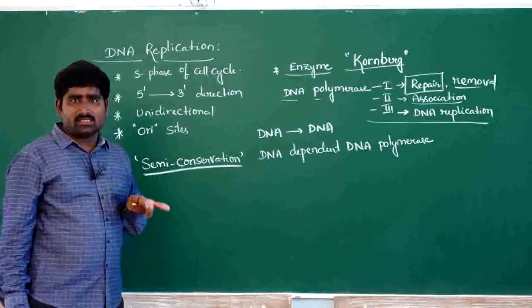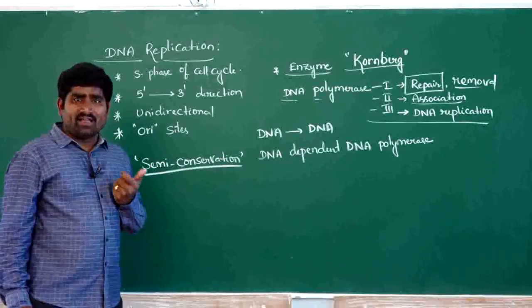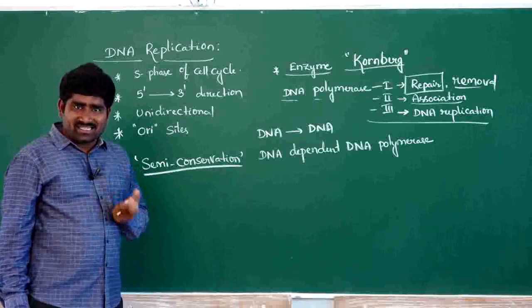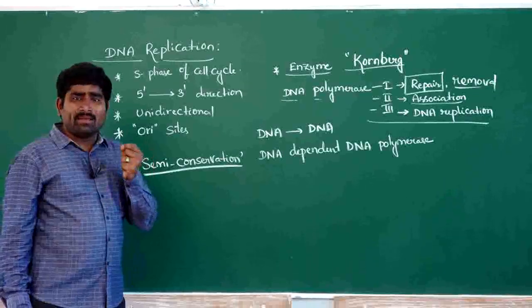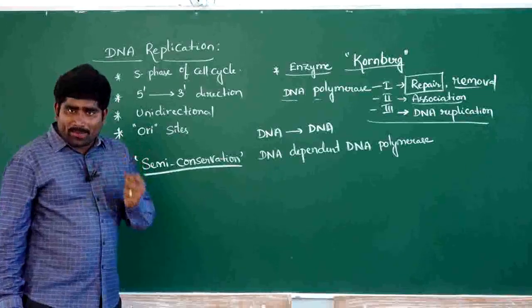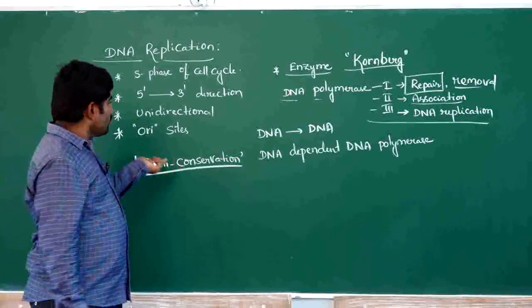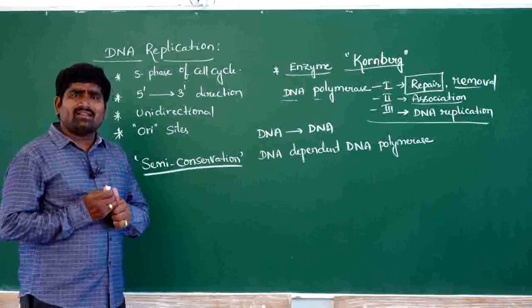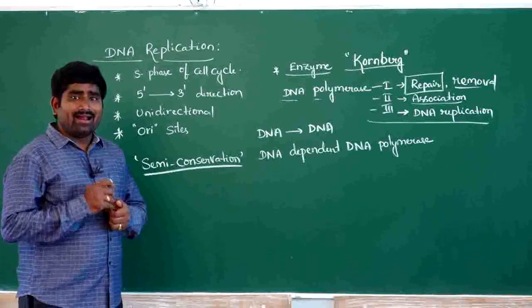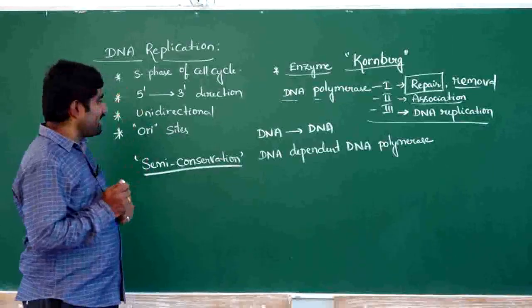that the specific pairing they had postulated immediately suggested a possible copying mechanism for the genetic material. So when they discovered the structure of double helical DNA, they also proposed the DNA replication method.